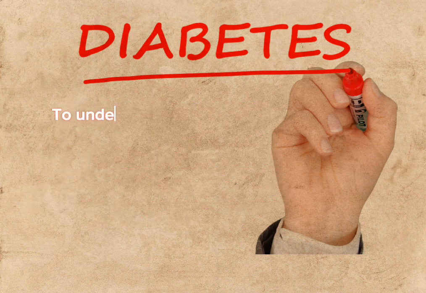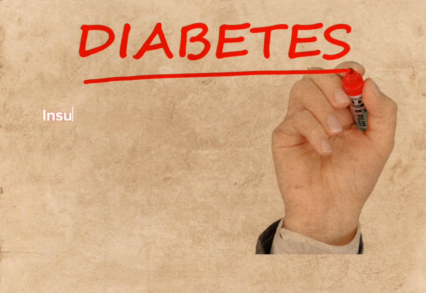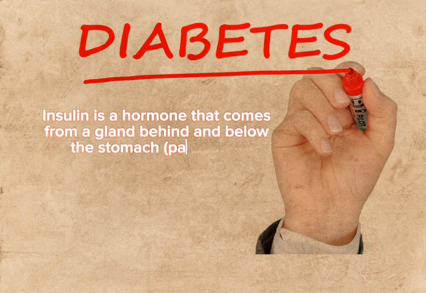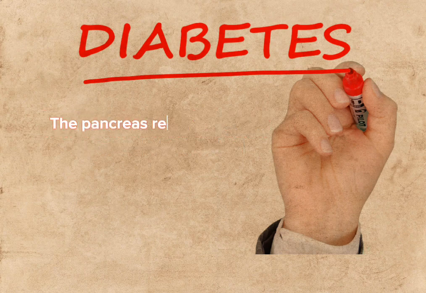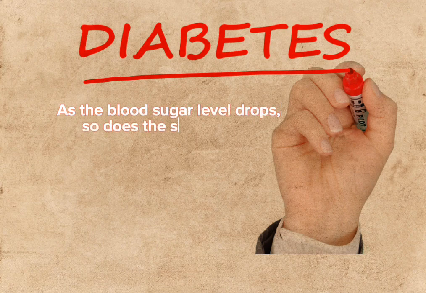Causes. To understand diabetes, it's important to understand how the body normally uses glucose. Insulin is a hormone that comes from a gland behind and below the stomach, the pancreas. The pancreas releases insulin into the bloodstream. Insulin lowers the amount of sugar in the bloodstream. As the blood sugar level drops, so does the secretion of insulin from the pancreas.